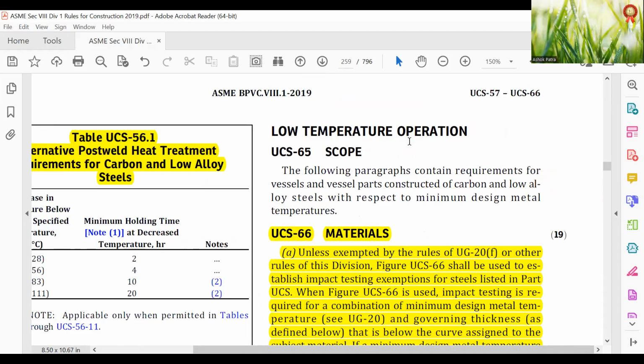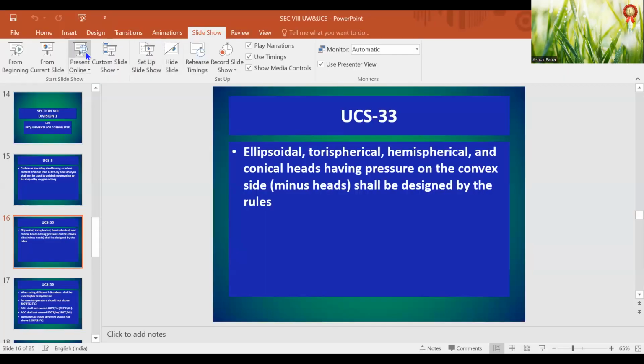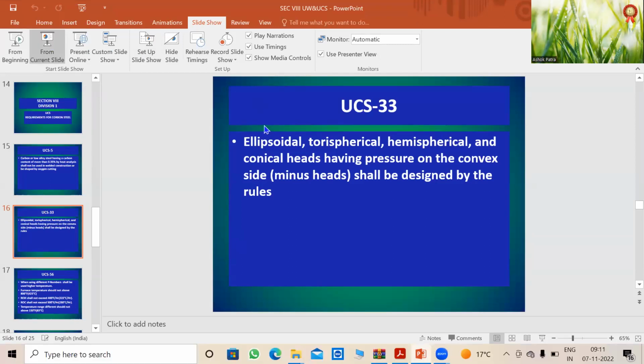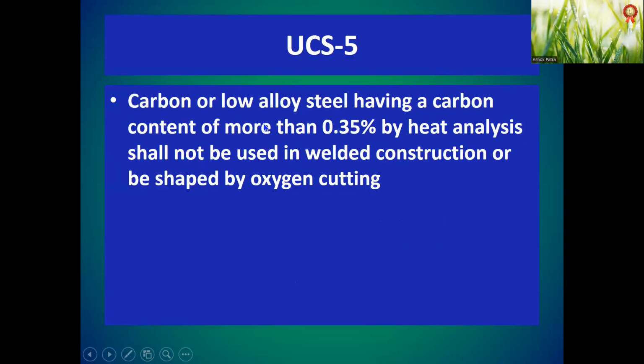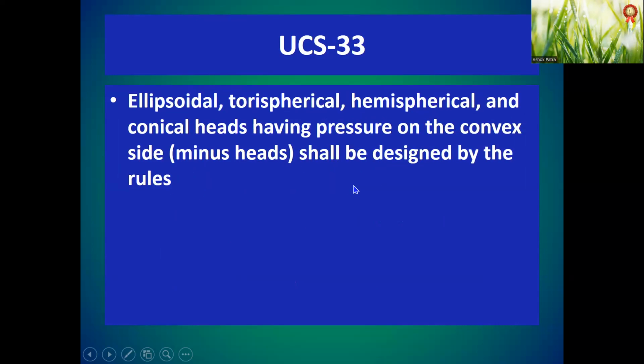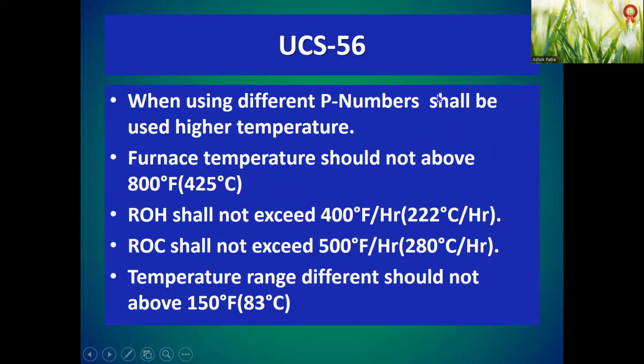So let us see another thing. Let me show you. Carbon and low alloy steel having a carbon content more than 0.35% by heat analysis shall not be used in welded construction or be shaped by oxygen cutting. Ellipsoidal, torispherical, hemispherical and conical heads having pressure on the convex side, minus heads, shall be designed by the rules. When using different P numbers, the higher temperature shall be used.